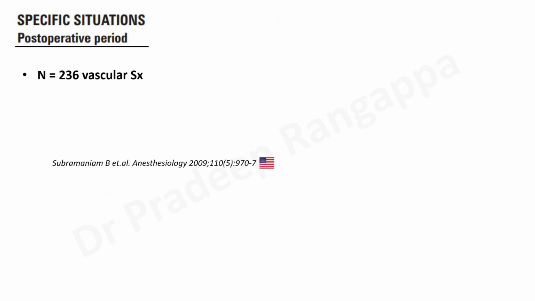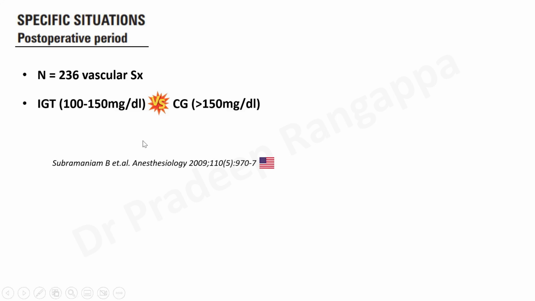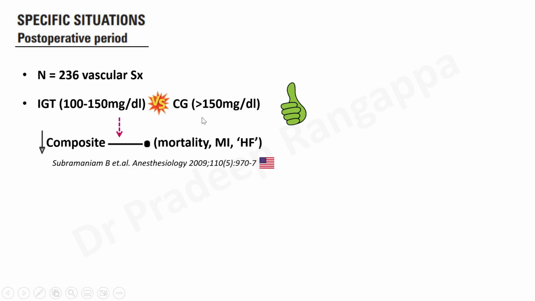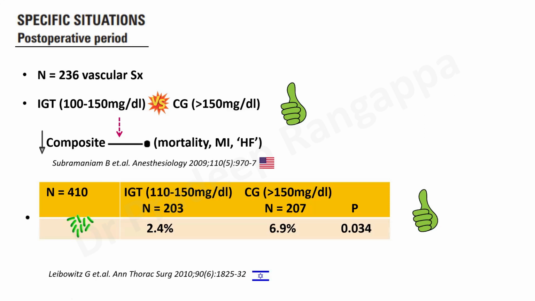Post-operative period, the study findings were a little different. So this was a study in 2009 from a US group, where they did a study in 236 patients undergoing vascular surgery, where they compared intensive glucose therapy versus a control group, 100 to 150 and more than 150. And in this study, intensive glucose therapy led to a reduction in the composite endpoint of mortality and occurrence of peri-op MI and heart failure. So this was a positive study which said in post-operative patients, intensive glucose therapy had a beneficial effect.